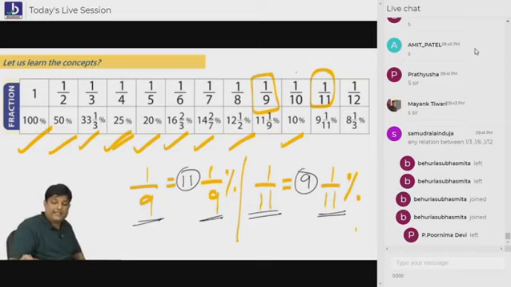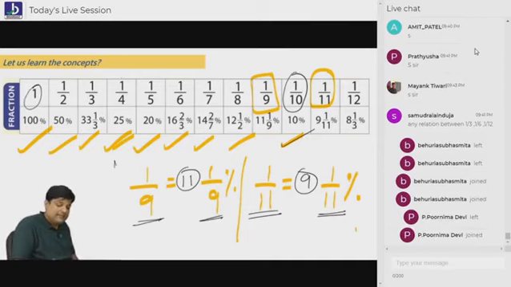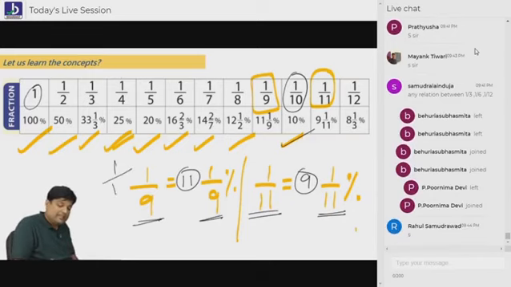And 1 by 10 is awesome. 1 by 10 is simple, 10%. 1 means 100%. 100% I have divided into 10 pieces, that is 10%. Are you understanding everybody? Say yes or no.